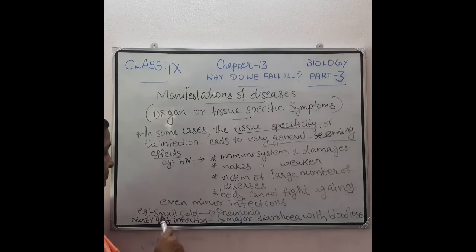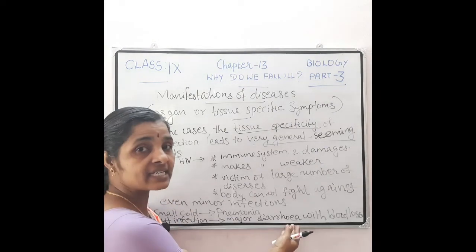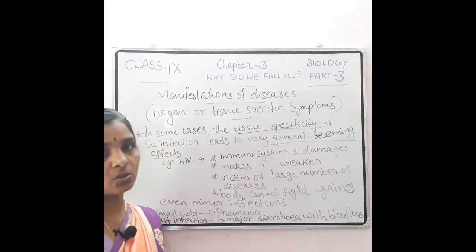For example, for an AIDS patient, a small cold becomes pneumonia. And a minor gut infection, that is some infection in the alimentary canal, will lead to major diarrhea with blood loss also.